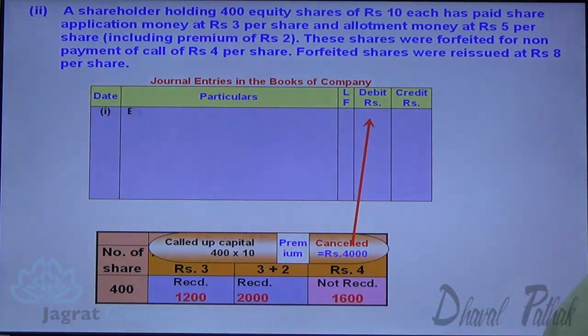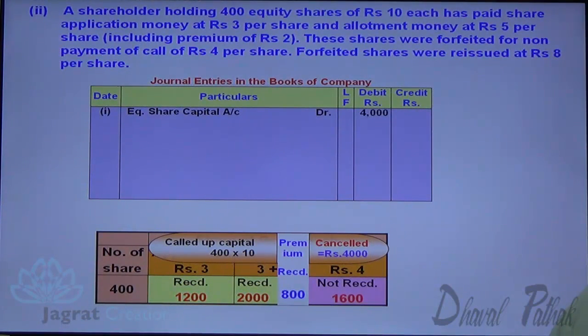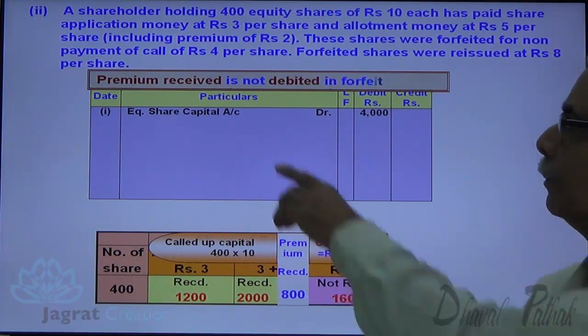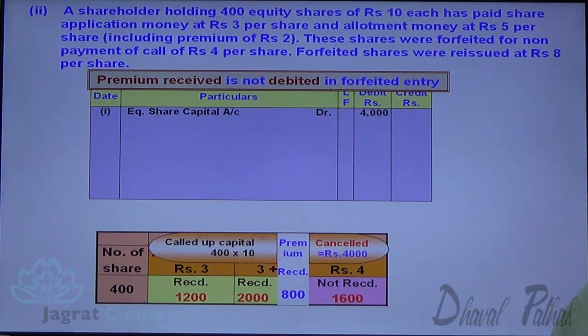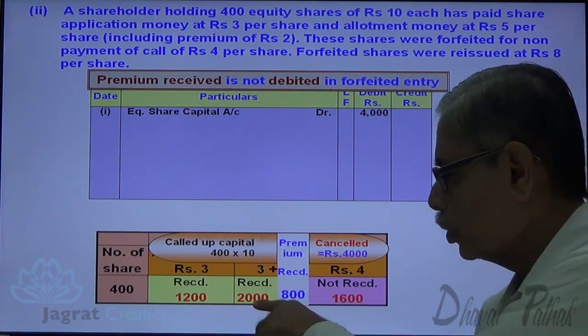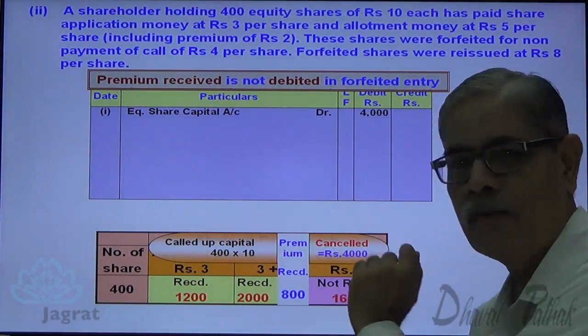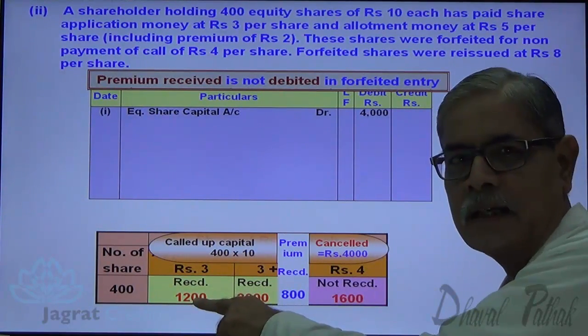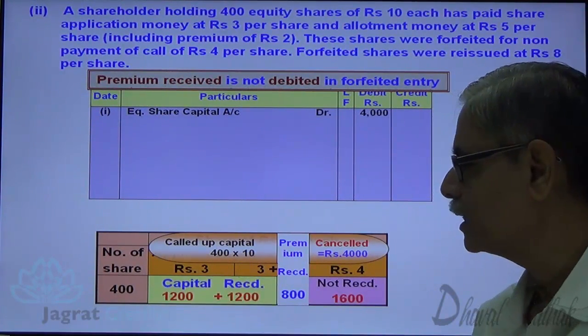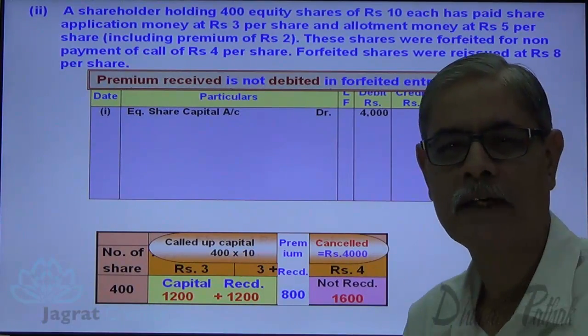So share capital account debit 4,000. Premium received is not debited in forfeiture entry. So capital received is how much? 2,000 is the amount with premium. So 2,000 minus 800 is the premium. So 1,200 is the capital. This 1,200 is the capital. So total capital received is 1,200 plus 1,200, 2,400.